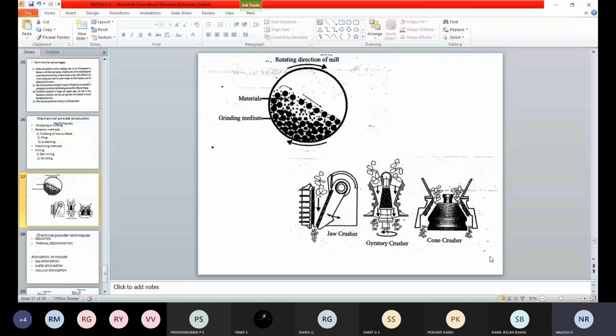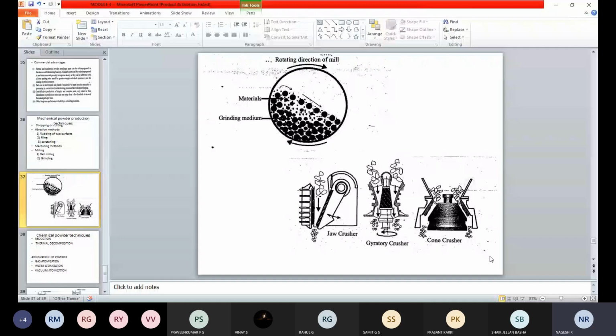So this process is also carried out in order to convert the given material to powder form. These are the different mechanical techniques involved in getting the powder form. The first one is chopping or cutting, then the abrasion method, rubbing of two materials, filing, scratching, machining methods, and also milling. In milling we have two methods, ball milling as well as grinding. These are the different techniques used to produce powder by mechanical techniques. Next is the chemical powder techniques.